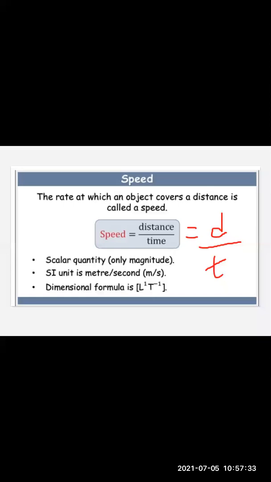Speed is a scalar quantity. As I said earlier, a scalar quantity is the one which is always going to have magnitude. We say the speed of the car is 40 kilometer. When I say the speed of the car is 40 kilometer, this 40 is nothing but your magnitude. SI unit of speed is meter per second. You can also say kilometer per hour, so no worry in that. And the dimensional formula is L to the power 1, T to the power minus 1.